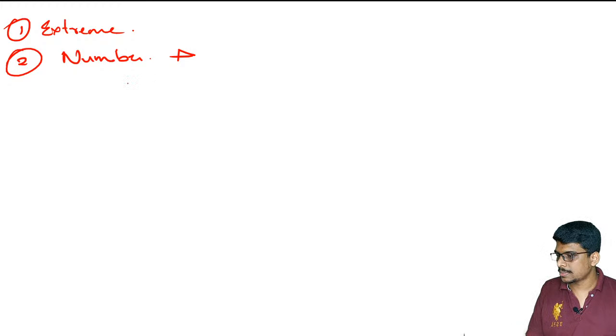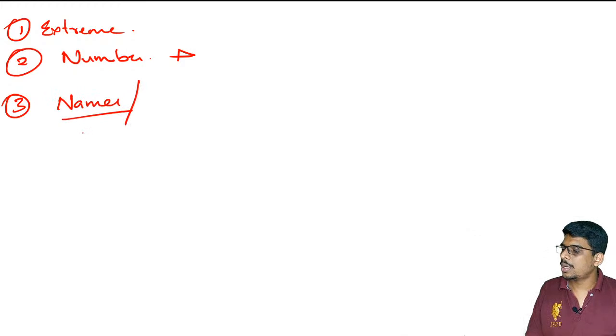And the third one is related to names or certain phrases or certain ideas from ancient, medieval history or just history.